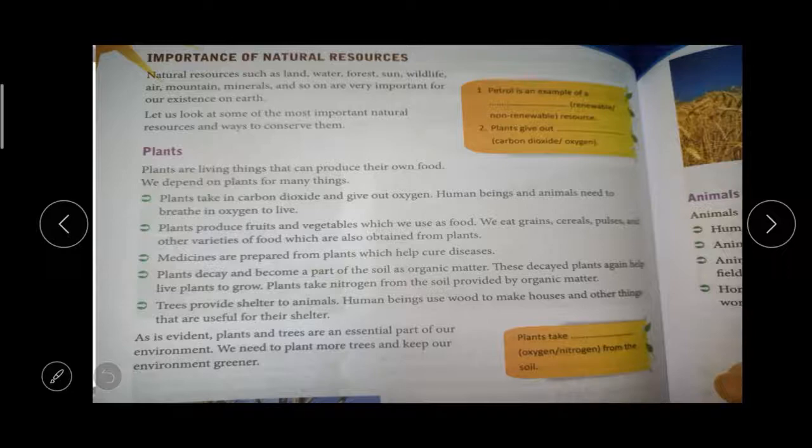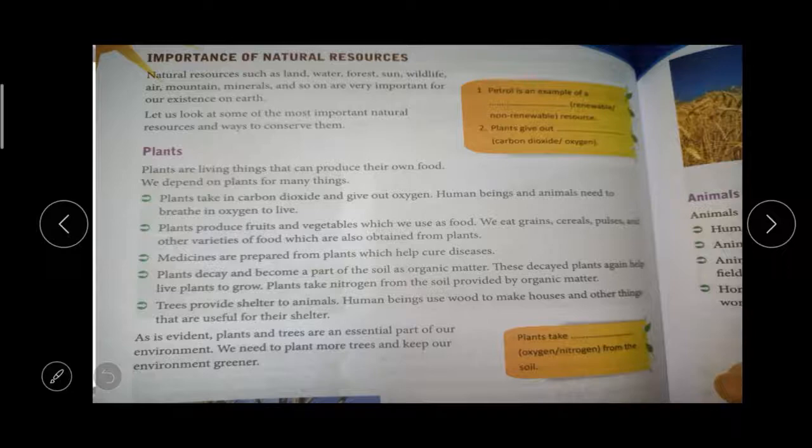We are using more and more trees for our usage, so we need to plant more trees also, right? We are using so many plants for furniture making, fruits and vegetables, so we need to plant more and more trees for our green environment, right? You can take a resolution during your birthday: you can plant a tree.